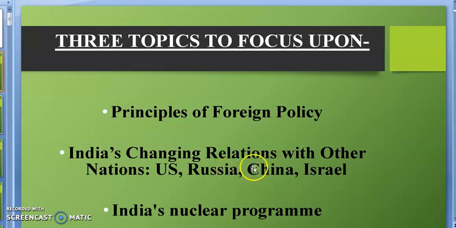Then India's relation with China. In this chapter, fourth chapter of second book, you will find some material related to this, and some material you have to take from the fourth chapter of first book. Means India's relation with China, the matter will be in the fourth chapter of first book and fourth chapter of second book. Page number 61, 62 of first book. There you will find India's relation with China.